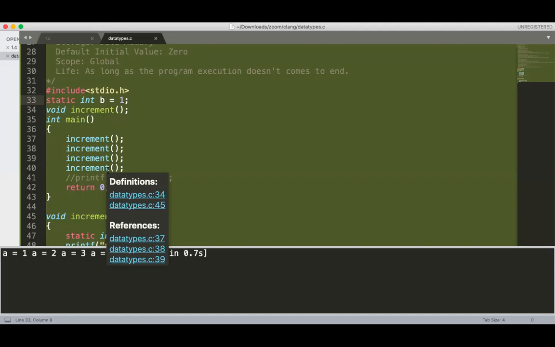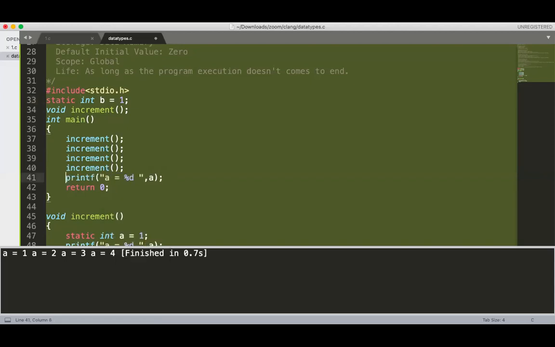So b cannot be accessed by the other files now. Sir, but even int main cannot access b then? No, main can access it. You can see here, b is equal to b, because it is local to the file and main is present in the file.